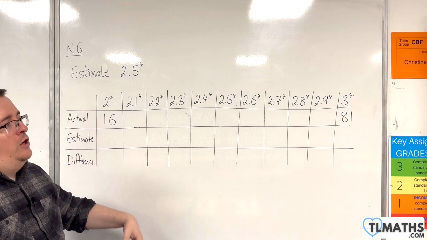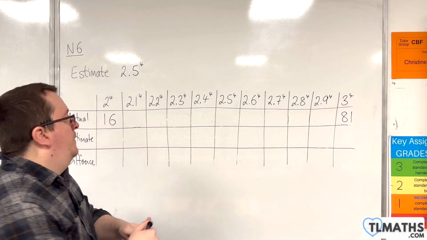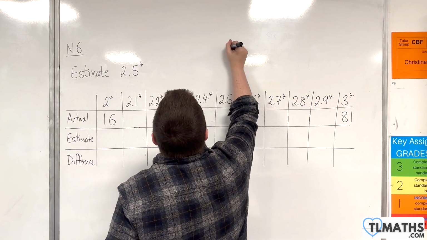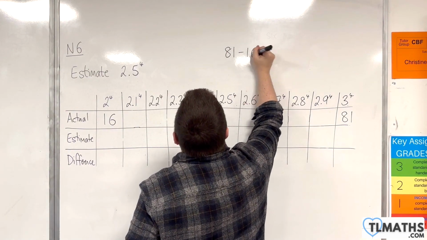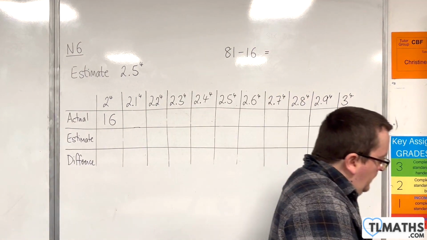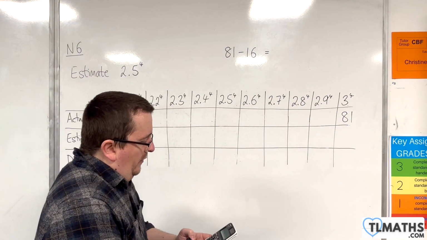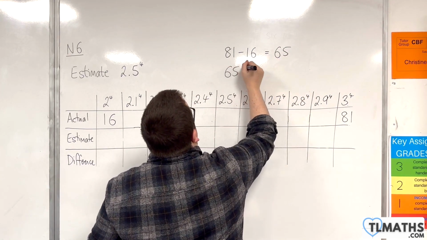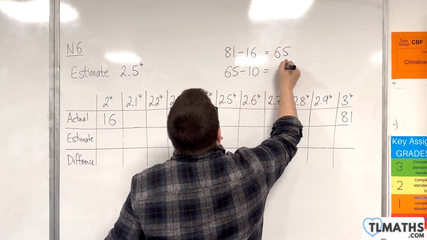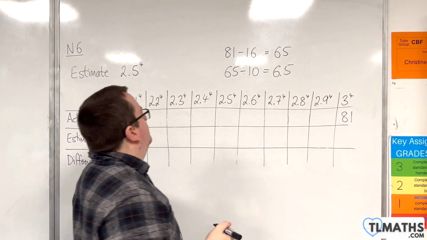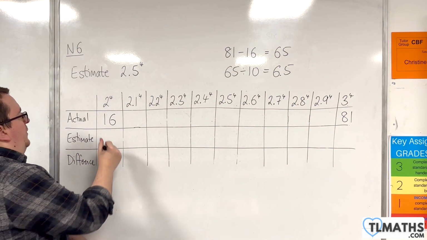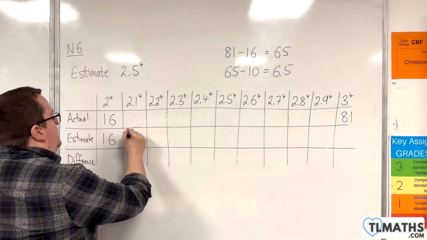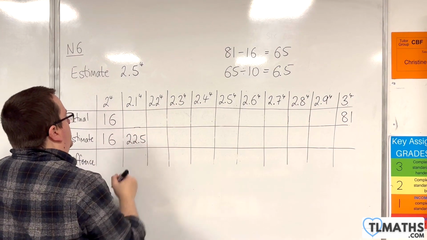And we could use our estimating procedure that we've tried and tested up to this point. So if we do 81 take away 16, so 81 take away 16 is 65, and then if I divide that by 10, that's 6.5. So starting from 16, we would get 22.5.